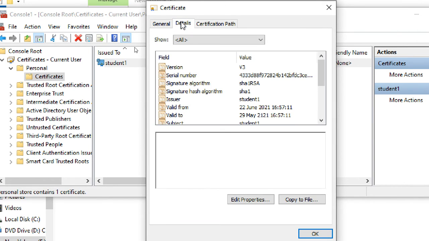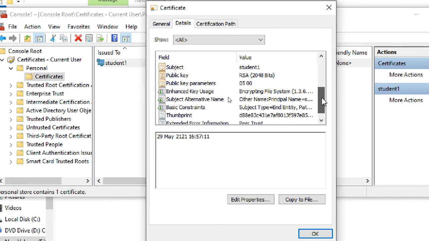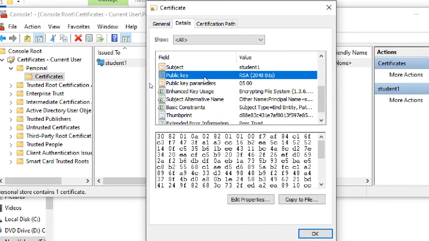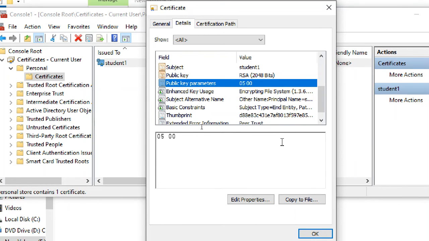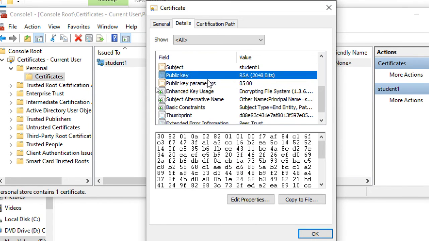This is the certificate path. These are the details. Look at these details. Version is v3. Signature algorithm is SHA RSA. Hashing algorithm is SHA. Valid from, valid to. Public key: this is your public key. Public key parameter. This is the public key.